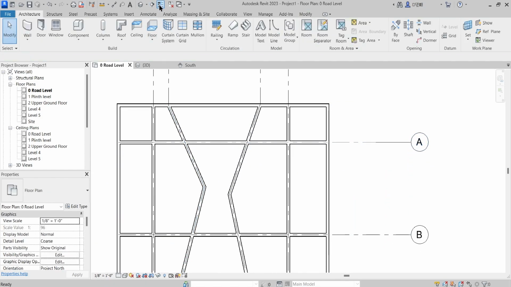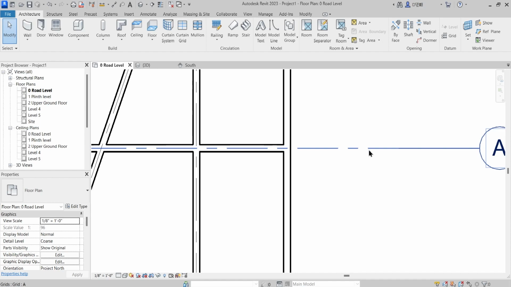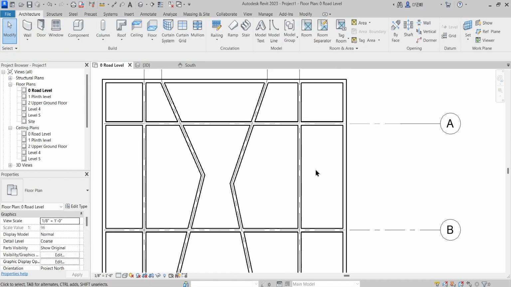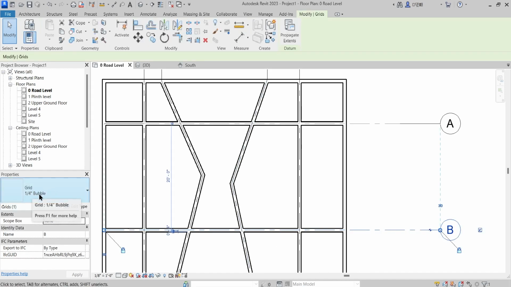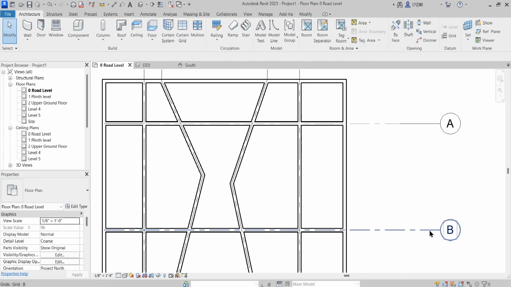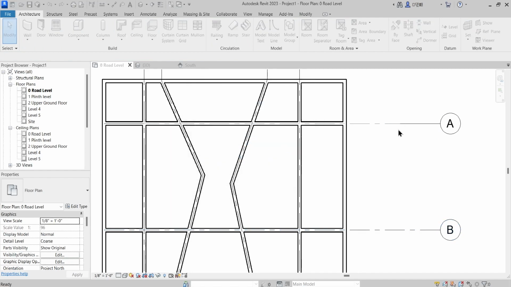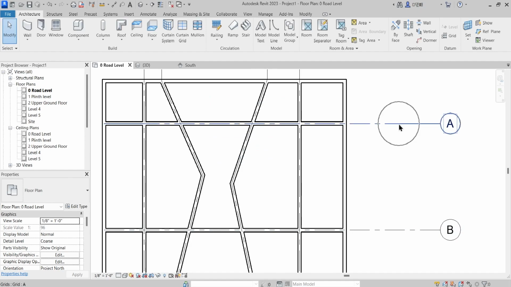Let me just turn on the line weight so you can properly visualize. This is the earlier one, the 1/4 inch bubble, and if you see the spacing between the intermediate lines, it is different to this particular line.